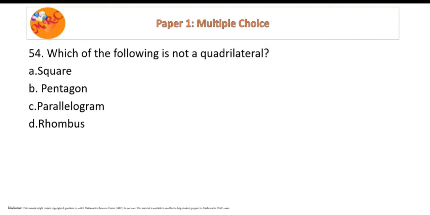Which of the following is not a quadrilateral? For a question like this, 2 seconds. By the time you read the question, you should come up with the answer.